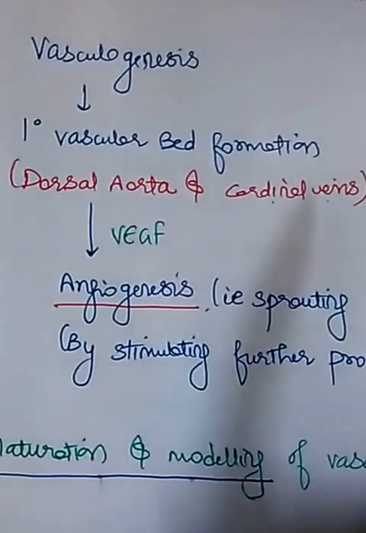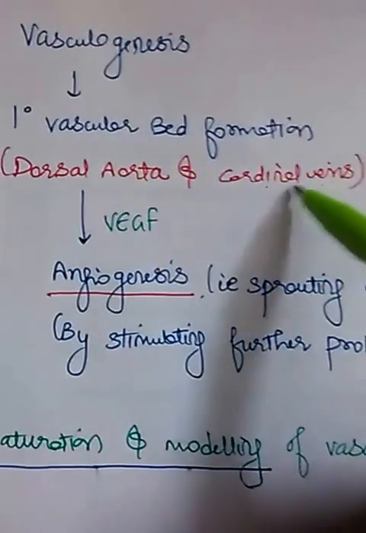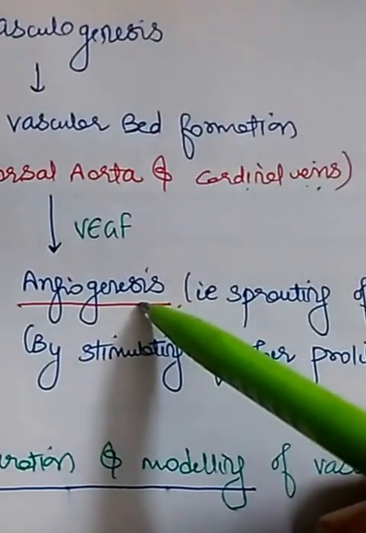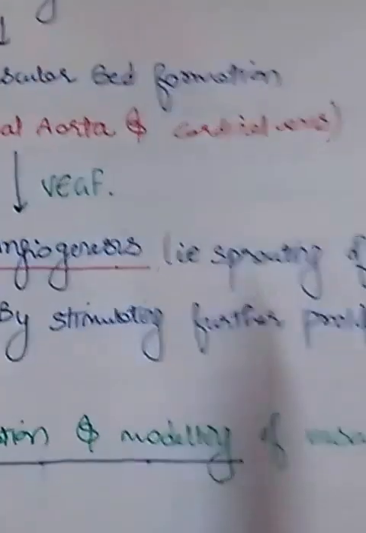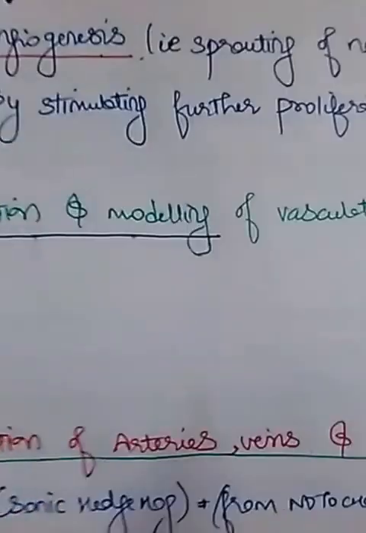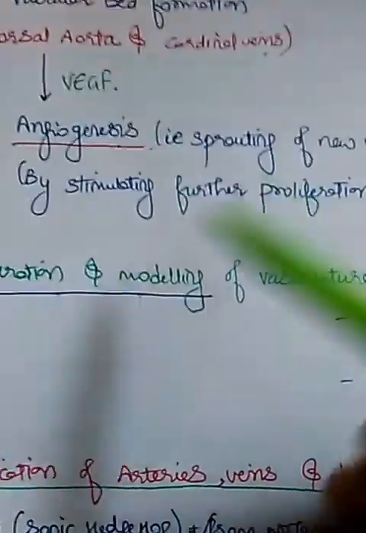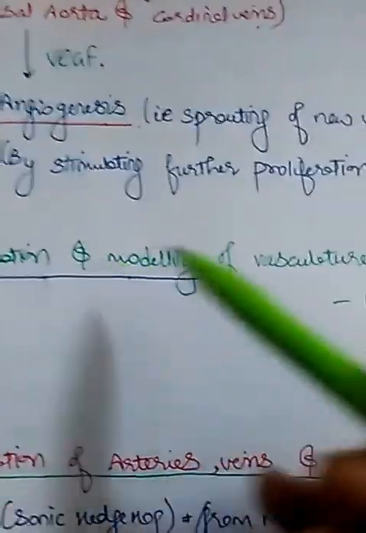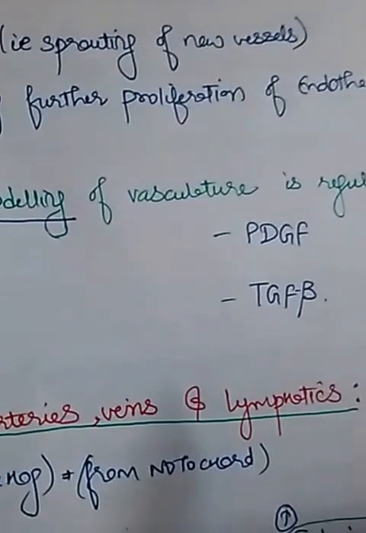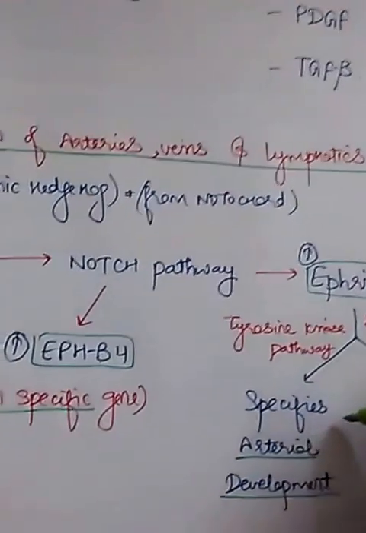Now all remaining blood vessels will be formed from these previously existing vessels, the dorsal aorta and cardinal veins. This process is called angiogenesis, and again this is under the influence of VEGF. VEGF stimulates the further proliferation of endothelial cells, and finally when the blood vessels get formed, their maturation and remodeling is regulated by platelet derived growth factor and transforming growth factor beta.